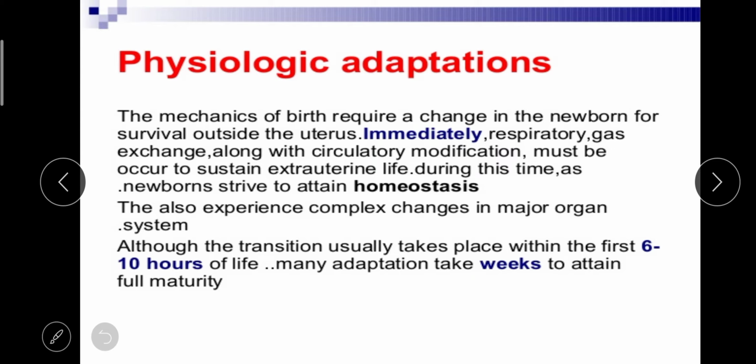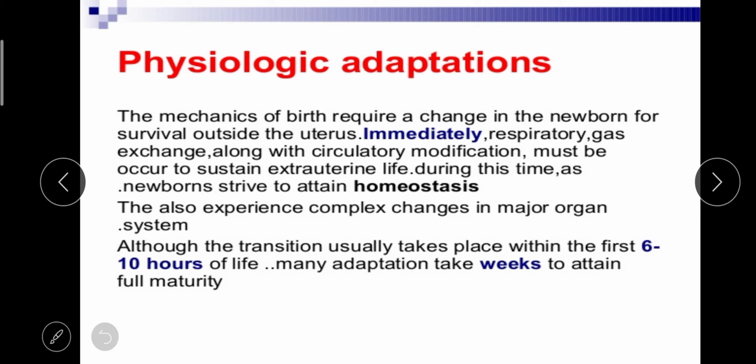Next we have physiologic adaptation, okay. Physiologic adaptation means the mechanics of birth require a change in the newborn for survival outside the uterus. We know that the environment inside the uterus and the environment outside the uterus is fully different. So immediately after the delivery, it is difficult for the newborn to adjust with the extrauterine life.